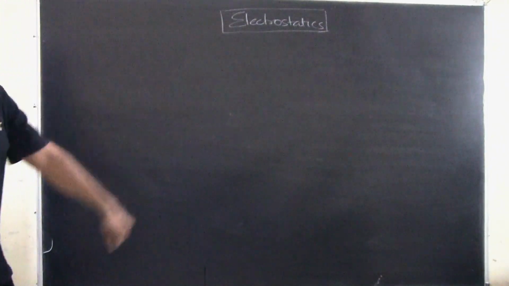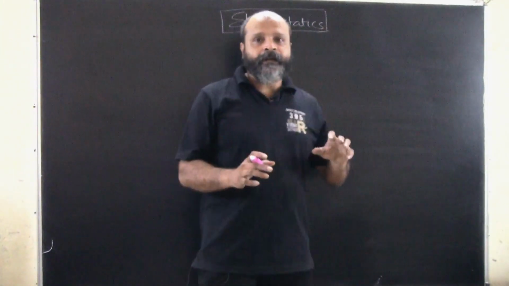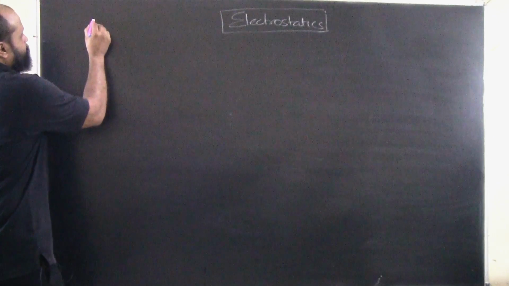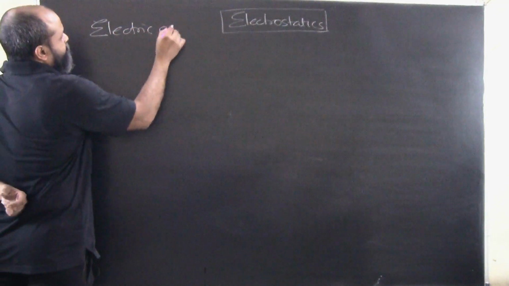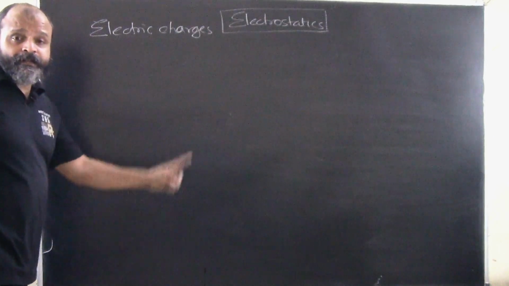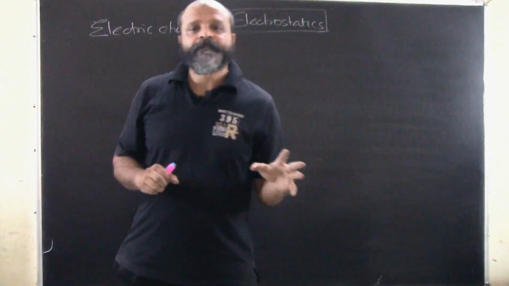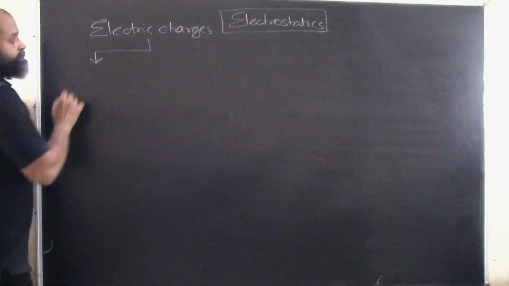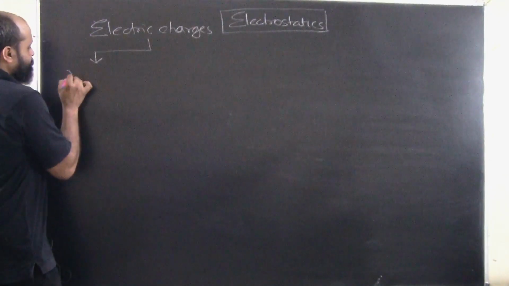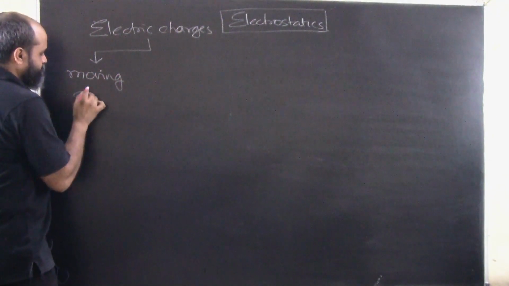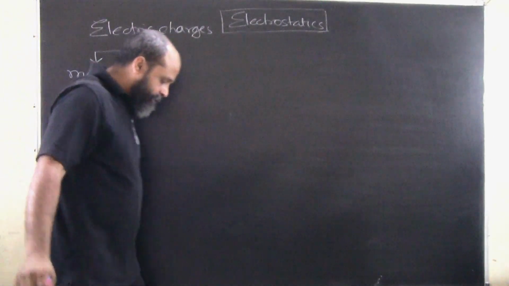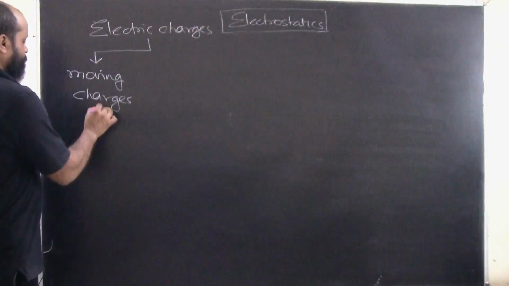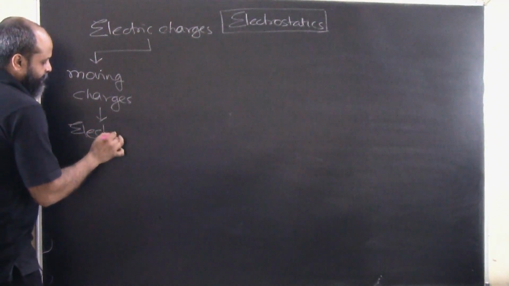Now as the name itself suggests, what do we actually infer and mean by electrostatics? So we have electric charges, and these electric charges are studied under two branches of physics. One of the branches will be, of course, when we are studying moving charges. All the phenomena which are associated with the study of moving charges are studied under electrodynamics.